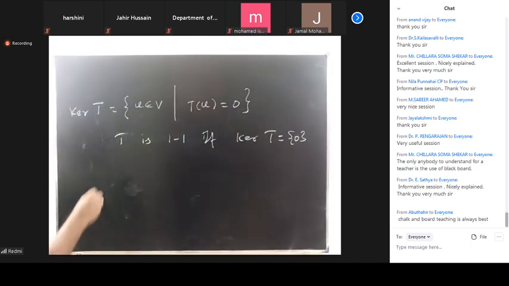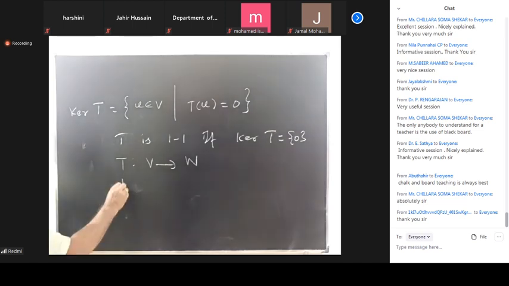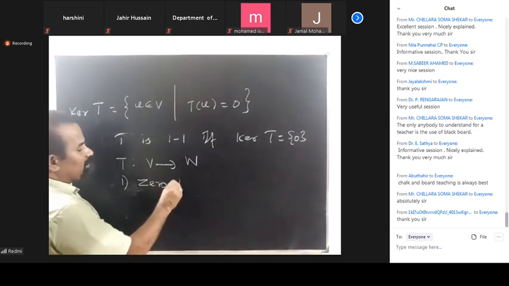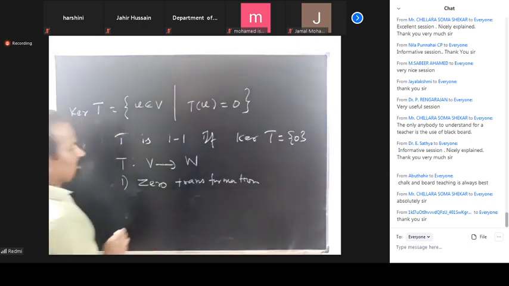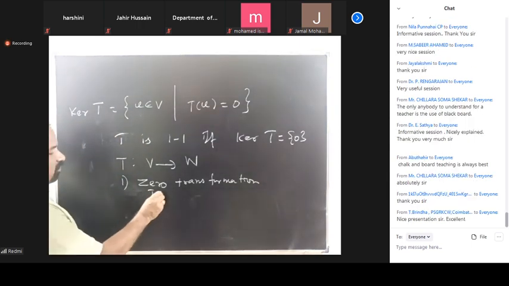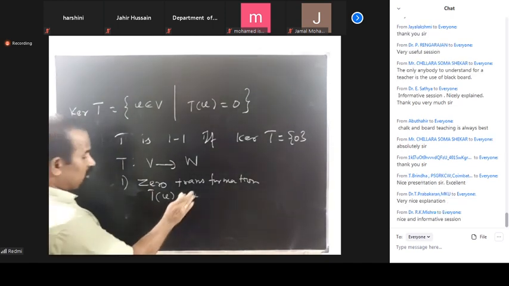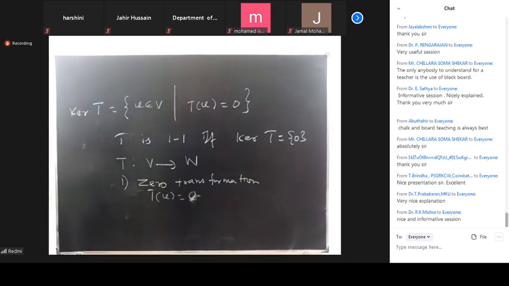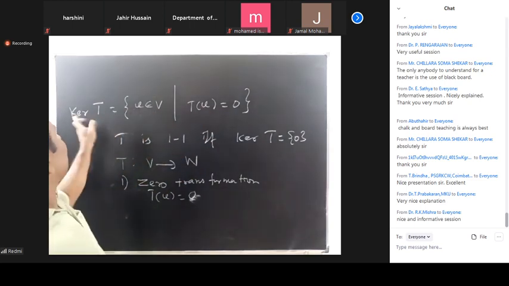Suppose T is a linear transformation from vector space V into W. The important transformation is the zero transformation, that is T of v is equal to 0. So all the elements from the domain go to 0. Therefore this kernel T becomes the whole vector space.